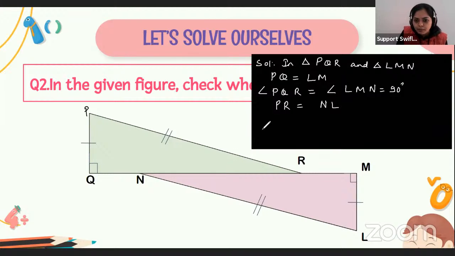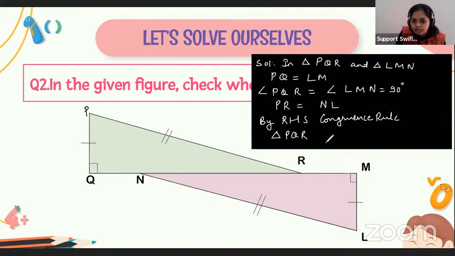So what do you think? By which congruence rule can we say that these two triangles are congruent? By RHS, that is the right angle hypotenuse side congruence rule. By RHS congruence rule, we can say that triangle PQR is congruent to triangle what?